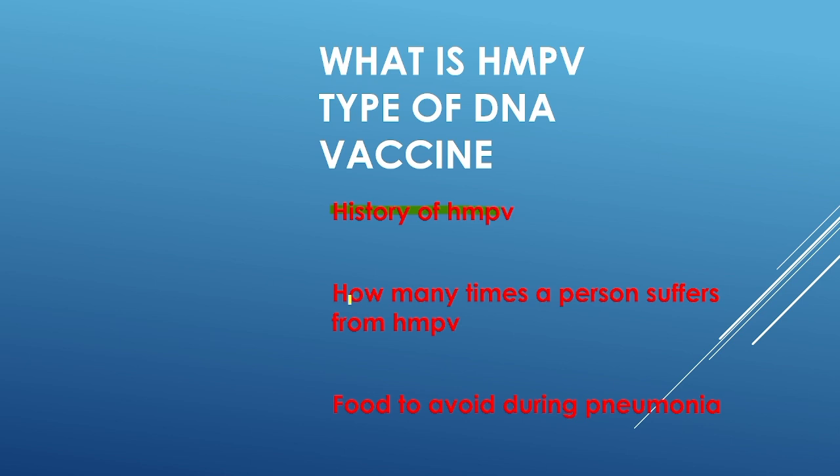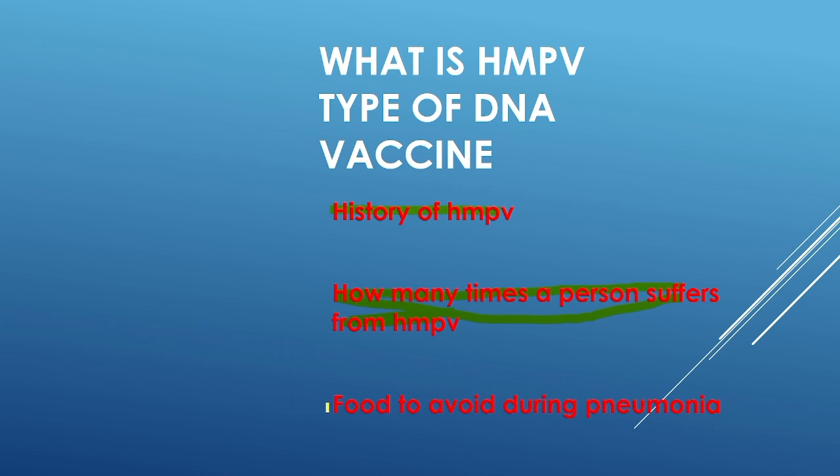Next, how many times can a person suffer from HMPV? If a person is affected one time, may they be affected again? The answer is that HMPV is a reinfection virus, meaning it can affect a person continuously throughout life.